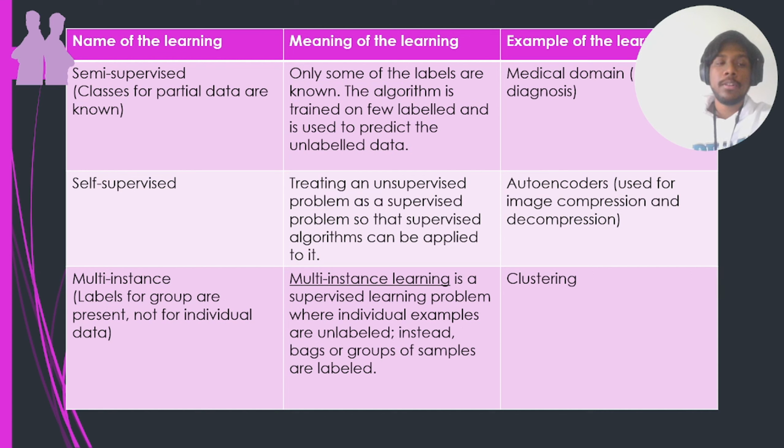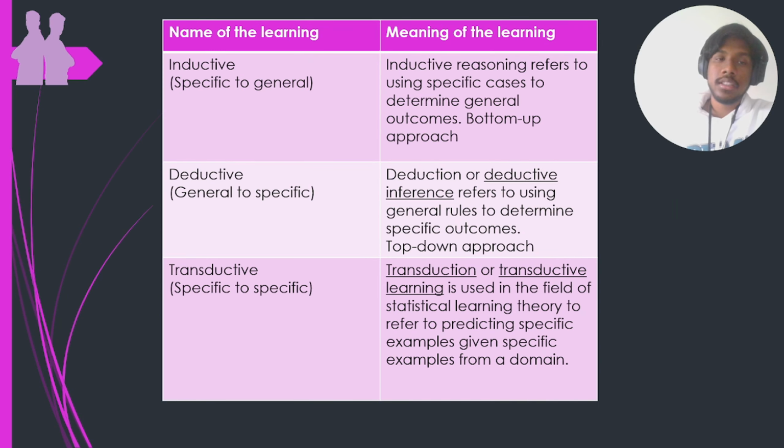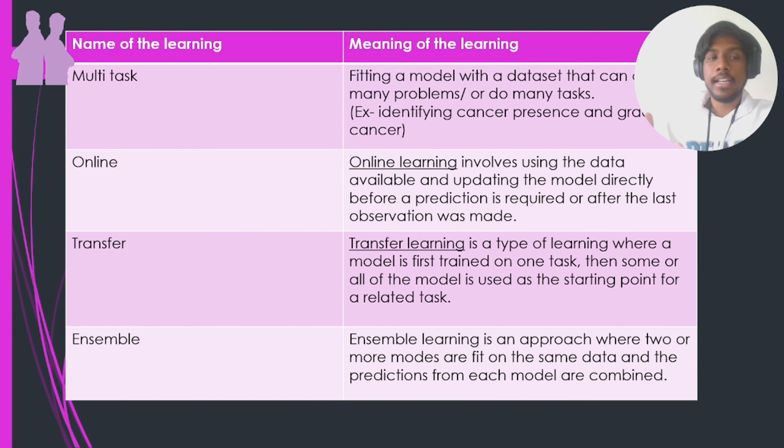In this case, is there anything else we can see? I think self-supervised can happen, but I'm not sure. And from this case, do we have something? Yes, we have general to specific, deductive. So we have some advanced techniques where we can use ChatGPT, a very general thing, to answer a specific question. So we have some techniques that will be integrated, so it can use deductive learning. And then here it does multitask. It has online also. So online and multitask learning are being used because it's very obvious, right?